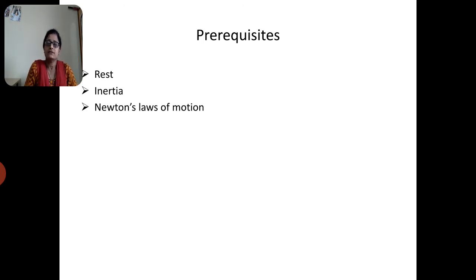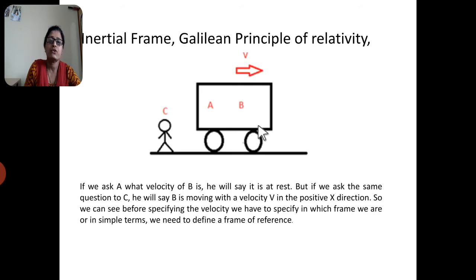In frames of reference, we can take one example, but before that we should know what a frame of reference is. For common experience, an observer is situated and makes his observations, and such a frame is called a frame of reference.